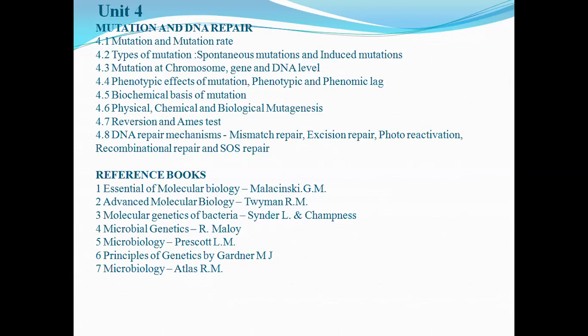Now, what is mutagenesis? The process of occurrence of mutation is known as mutagenesis. Next, a very important test we are going to study, that is termed the Ames test, where you can determine carcinogenic and mutagenic organisms. Then reversion.